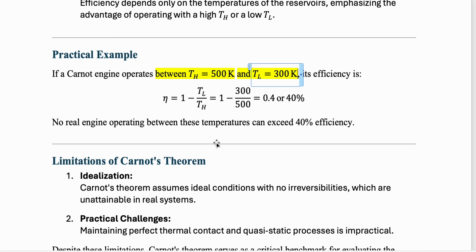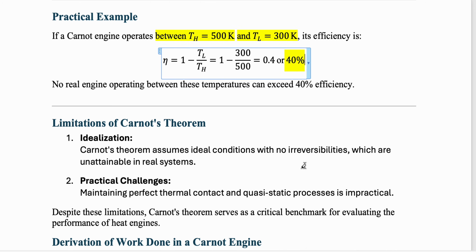Okay, so if you consider a Carnot engine model, and we see that the temperature of the hot reservoir is 500 and cold is 300, we get the efficiency of 40%. So it simply means that you cannot have any kind of engine which will have an efficiency greater than this if it is operating between these two temperatures. Okay, so this is the idea of efficiency.